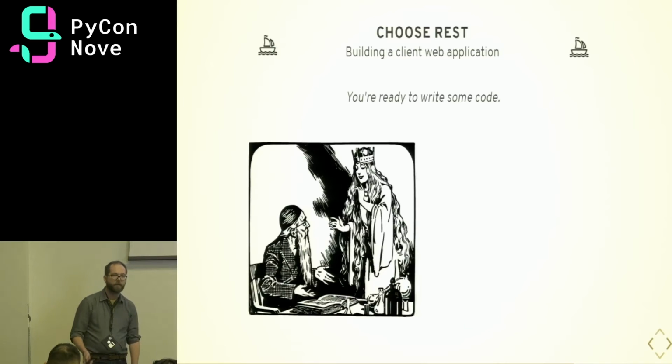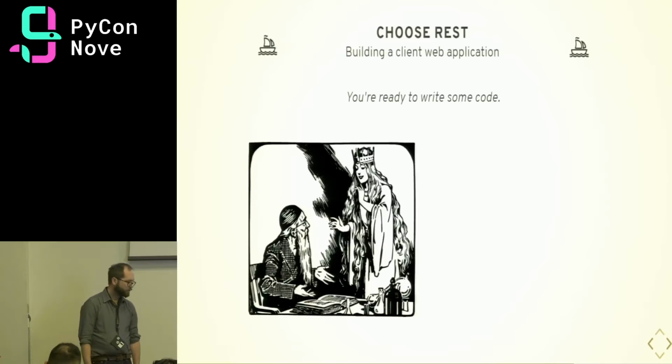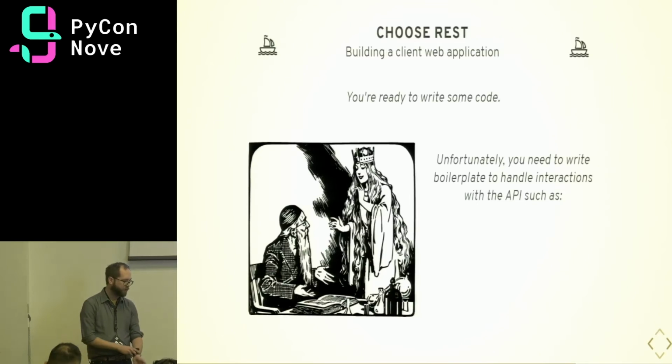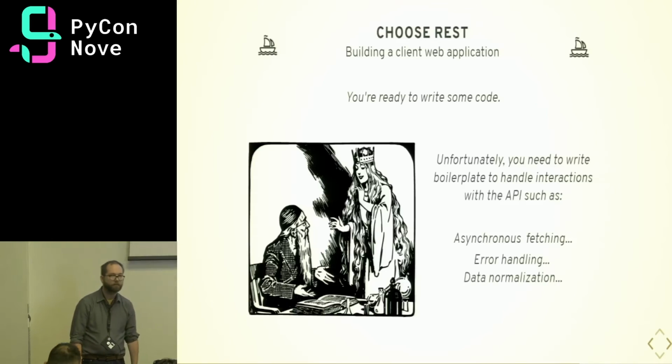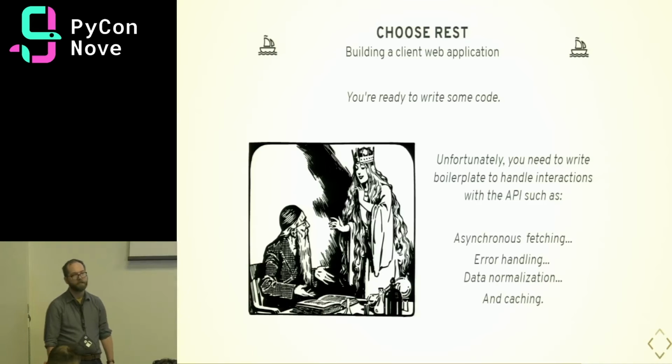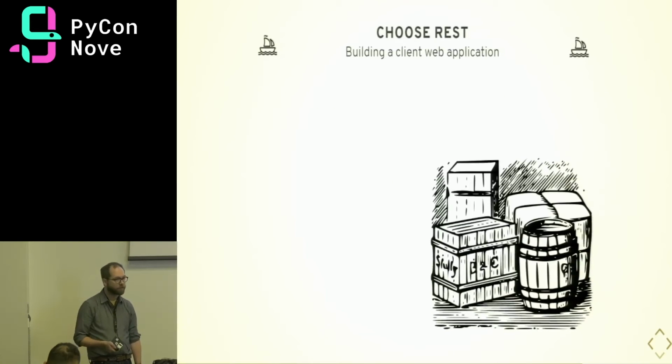So after you identify your endpoints, you're ready to write some code. But unfortunately, you might need to write a lot of boilerplate code to handle interaction with your API, like asynchronous fetching, error handling, data normalization, and caching. And that means more JavaScript, which we don't want to write as much of as we have to. We want to write more Python.